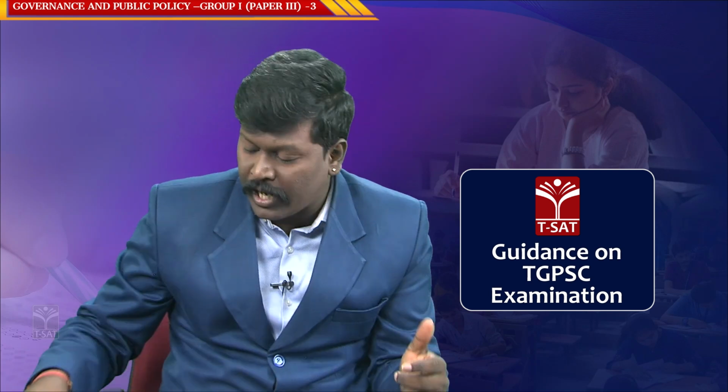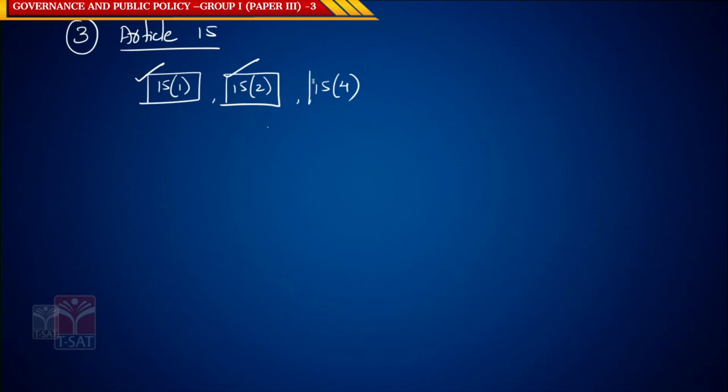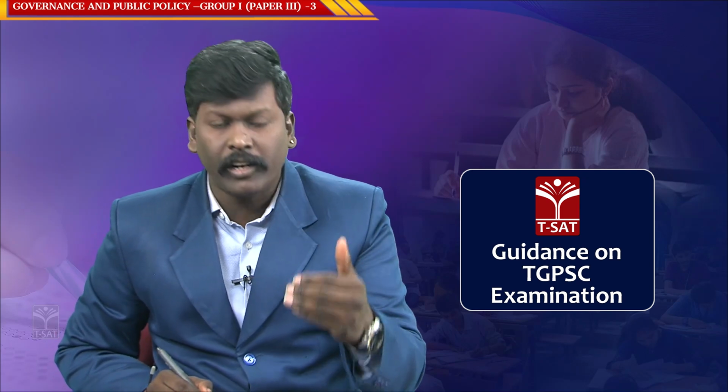The next important one with respect to Article 15 is 15 clause 4. Now 15 clause 4 is not part of the original constitution. It was added by the First Constitutional Amendment Act of 1951. Now what is this 15 clause 4?